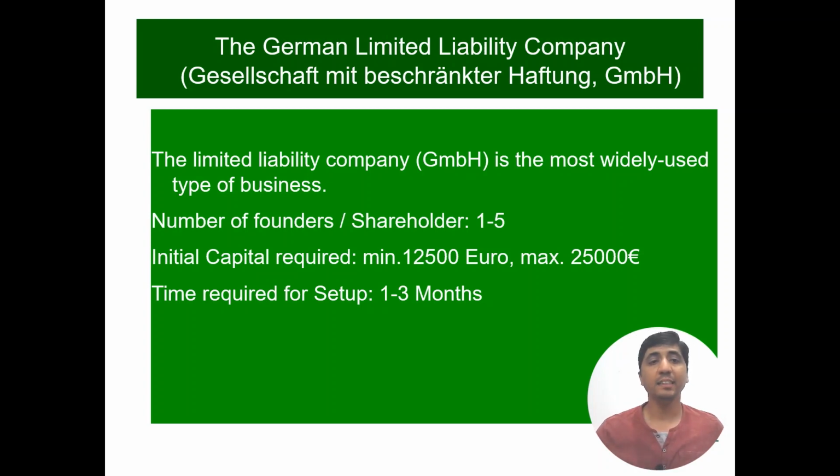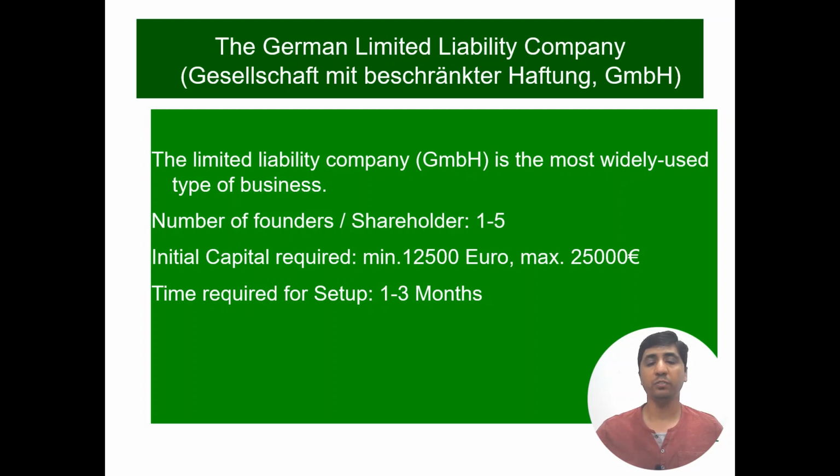The limited liability company is the most widely used type of business. The number of founders or shareholders is between 1 to 5. The initial capital required is a minimum of 12,500 euros, whereas the maximum is 25,000 euros we must have in our account in order to register our company, but we can start with 12,500 euros at the initial stage, and afterwards we have to put the rest of the money in our account.